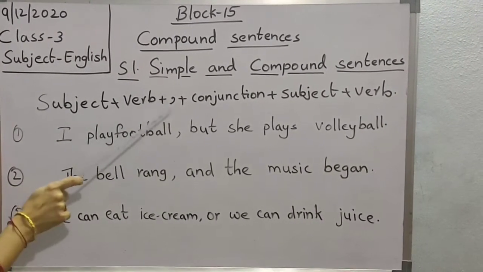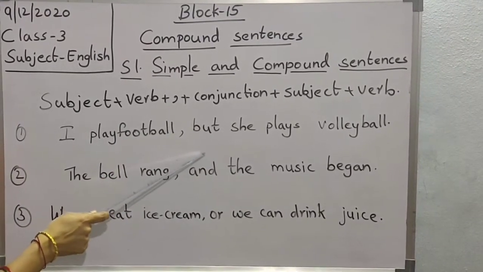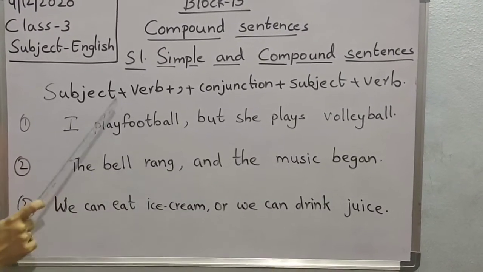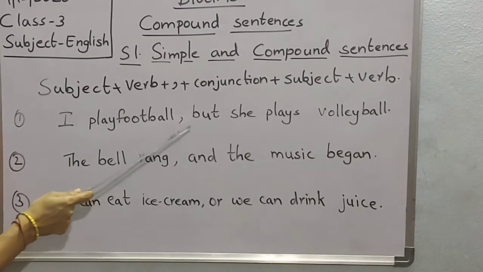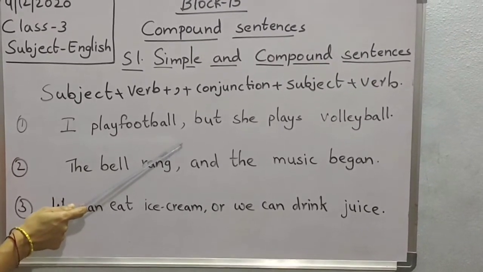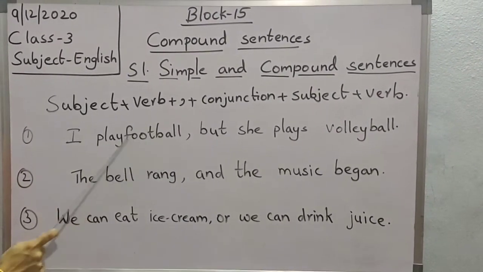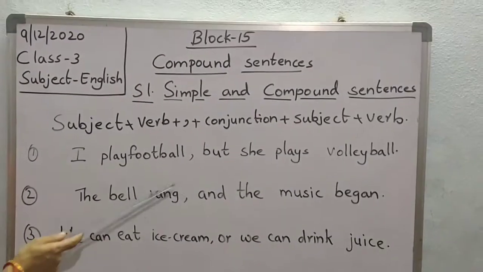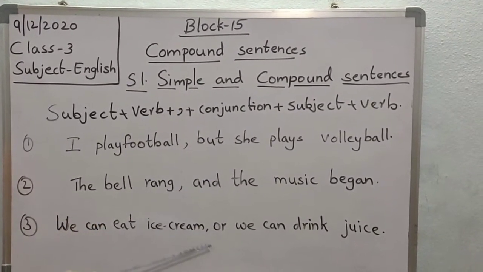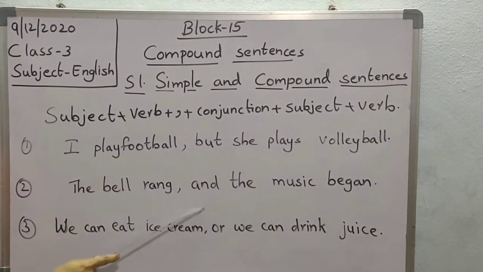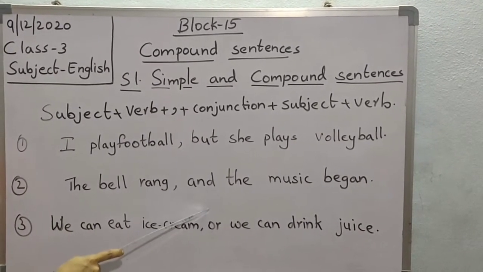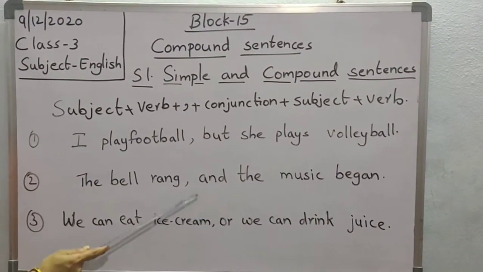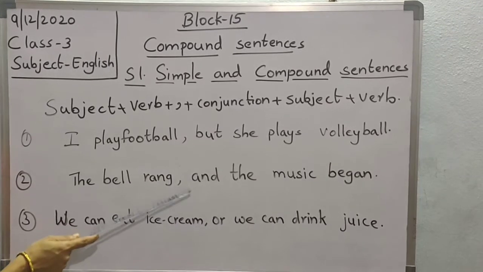So, two simple sentences can be joined together using a joining word: but, and, or. We must always write a comma before the conjunction, the joining word which joins a sentence. A compound sentence must state two thoughts and make sense. When do we use and, but and or? The conjunction and is used when two sentences are related to each other. See, the bell rang and the music began. We are adding information, so at that time we use and.